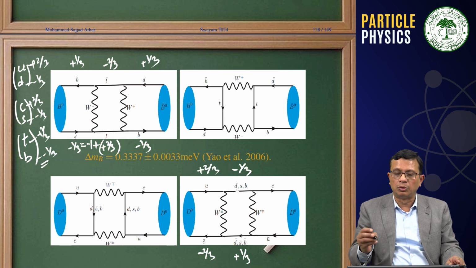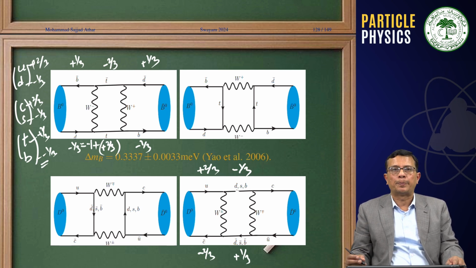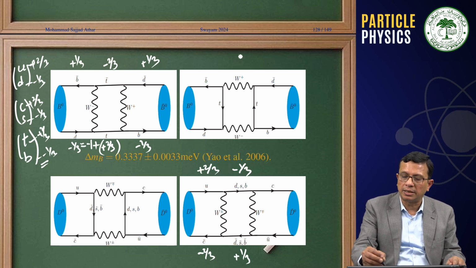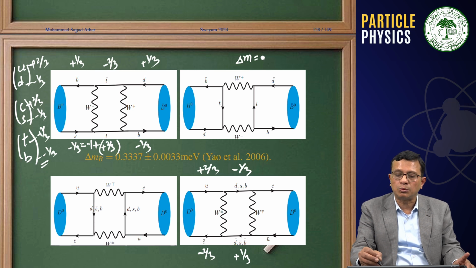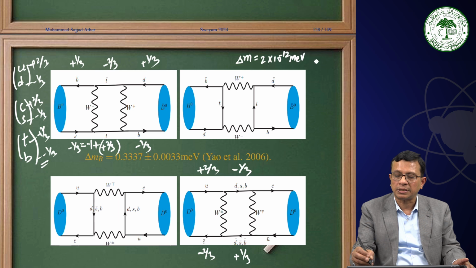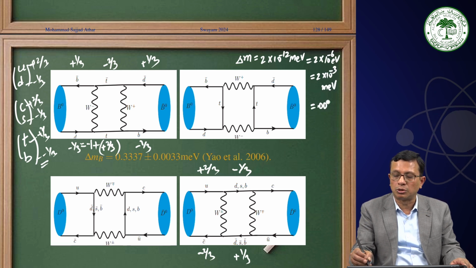And as I had told you, in the case of K0 K0 bar oscillation, that delta M, which is M_KL minus M_KS, was around 2 into 10 power minus 12 MeV. And this is nothing but 2 into MeV, million electron volt. That means this is 10 power minus 6 electron volt, or this is equal to 2 into 10 power minus 3 milli electron volt, or this is equal to 0.002 roughly.